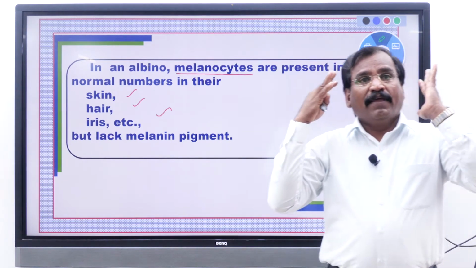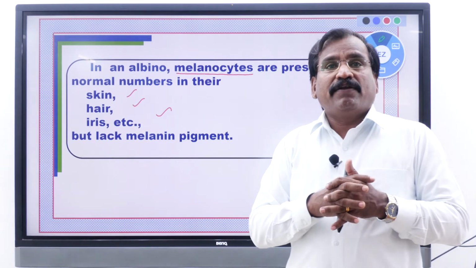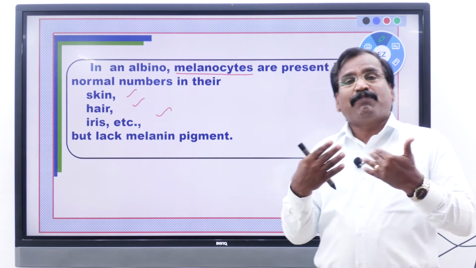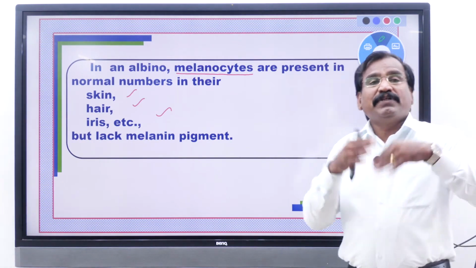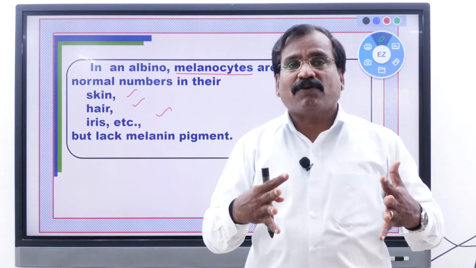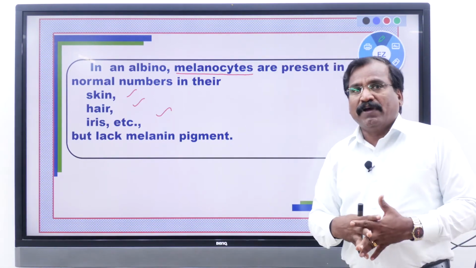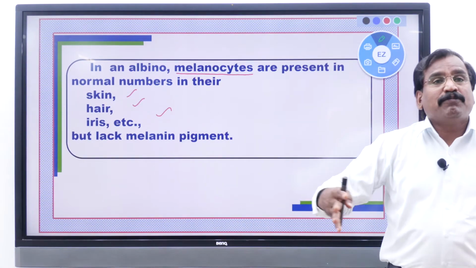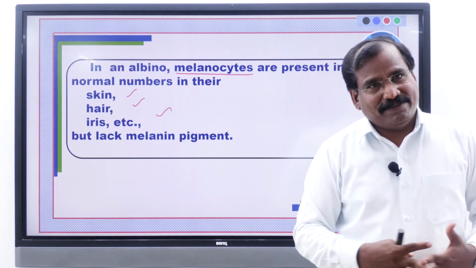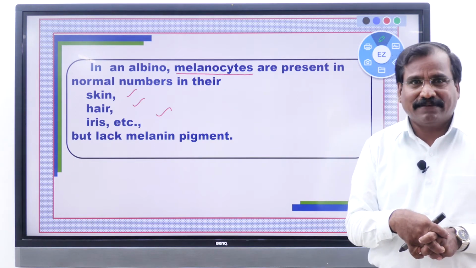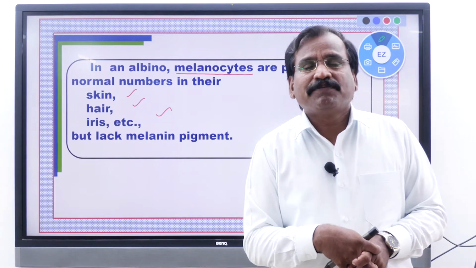Hair, skin brown color, all because of the presence of melanin. But in albinos, with total absence of melanin pigment, the skin, hair and iris become milk white. That is the characteristic of the albino.